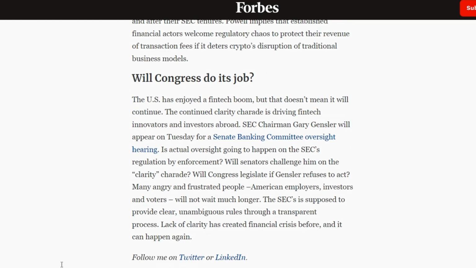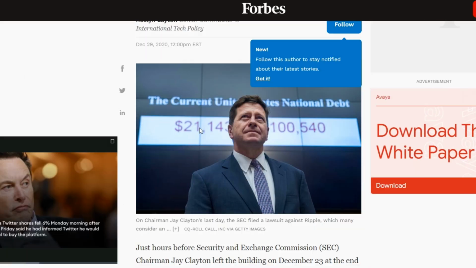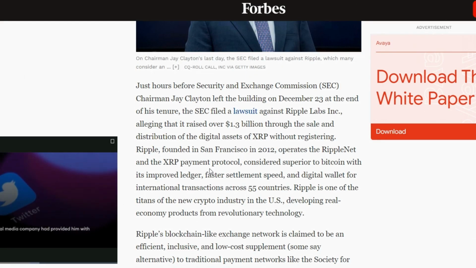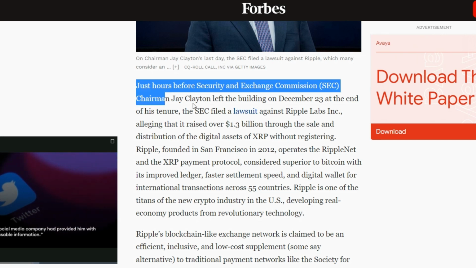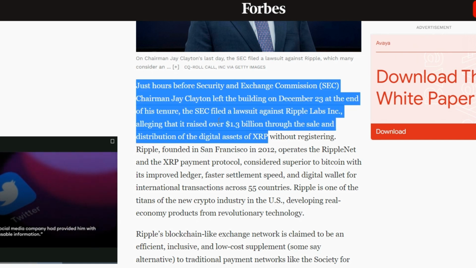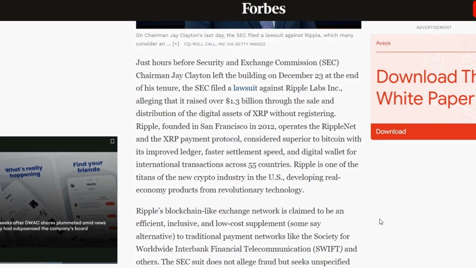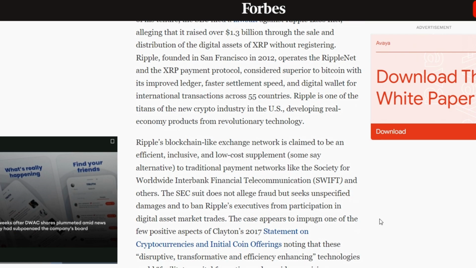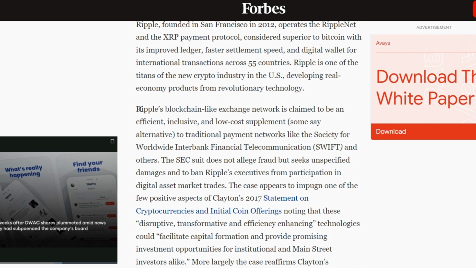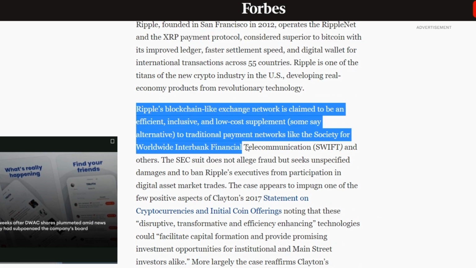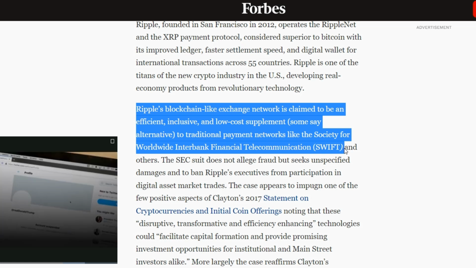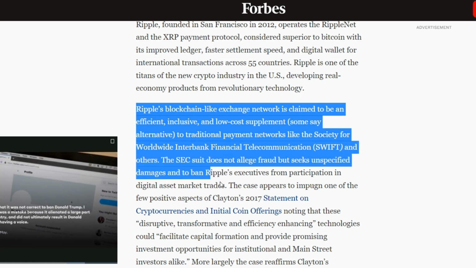Gensler neglects Congress and the judiciary. SEC lawyers refuse to comply with court orders to provide evidence of the views of SEC leaders that are relevant to the SEC case against Ripple Labs. Magistrate Judge Sarah Netburn repeatedly ordered the agency to provide documents from the infamous speech of William Hinman, the former head of the SEC's Division of Corporation Finance. Her July opinion and order criticized the agency for hypocrisy and behavior that suggests that the SEC is taking its judicial positions to achieve a desired goal, and not out of loyalty to the law.